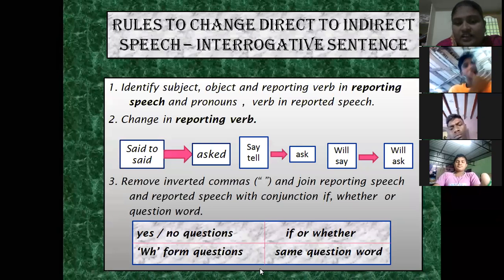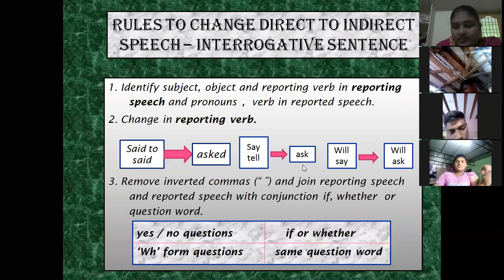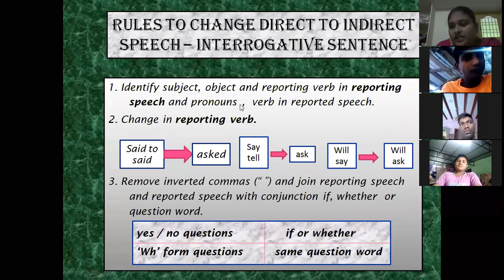Yes, listen, children. If there is any doubt, you type a message in the chat box. So here, first we have to identify the subject, object, and reporting verb in the reporting speech. And in reported speech, we have to identify the pronoun, the verb, and in which tense it is. And next, are there any words related to time and place? The words related to time and place come under adverbs. So first we have to identify what is given in the question.